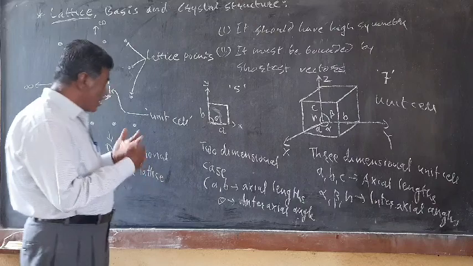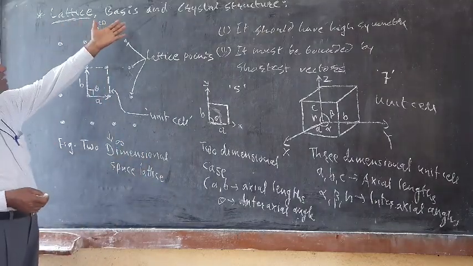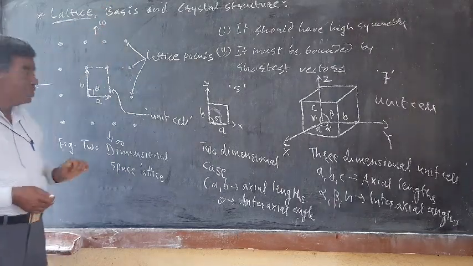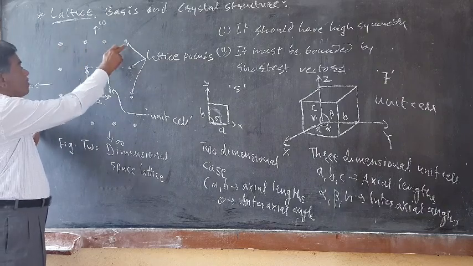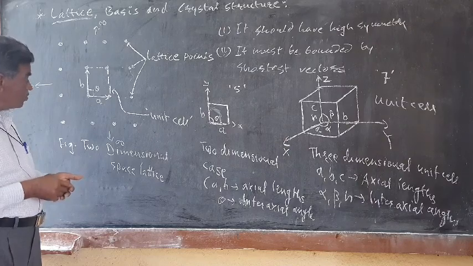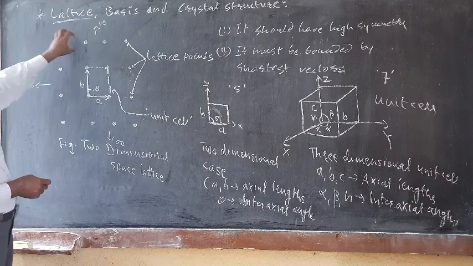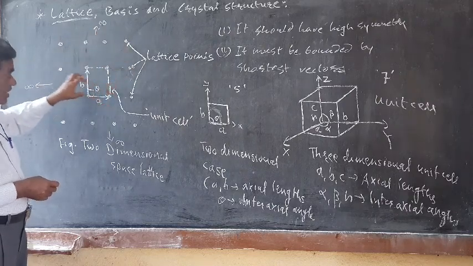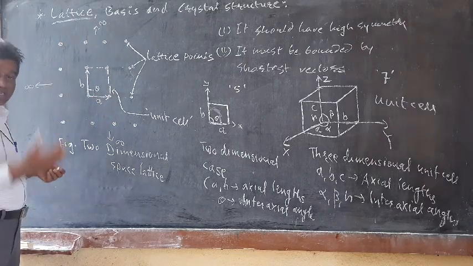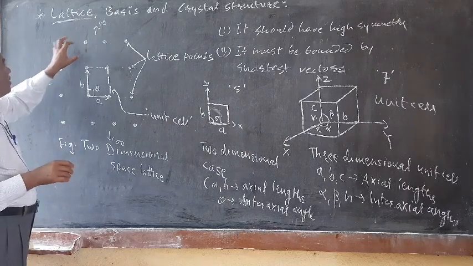Now, what is the relationship between the lattice, basis and the crystal structure? We have seen what is meant by lattice. So what is basis? In order to convert this geometrical arrangement of points into the crystal structure, we have to locate a single atom at every lattice point.